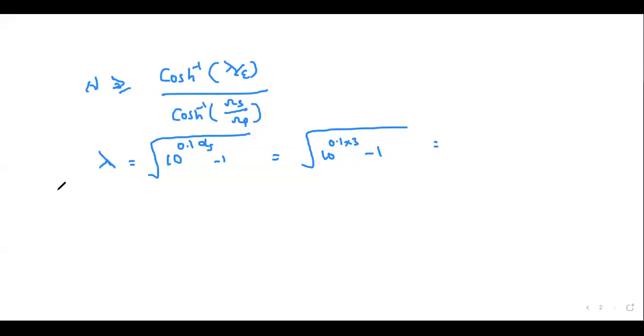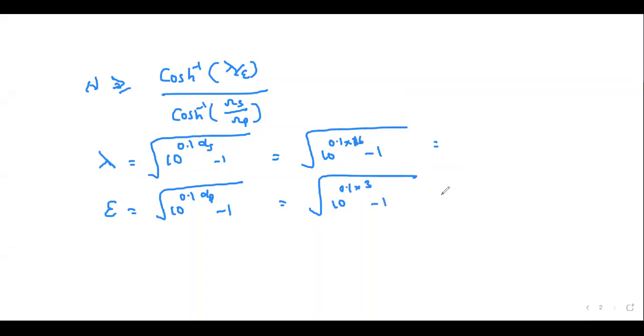Please calculate the value and tell me the answer. Similarly, epsilon. The epsilon formula is under root of 10 power 0.1 alpha p minus 1. Alpha p is 3, so 0.1 into 3 minus 1. Please all of you tell me the answers, substitute in the n equation, and tell me what the n value is. Please do it fast and tell me.